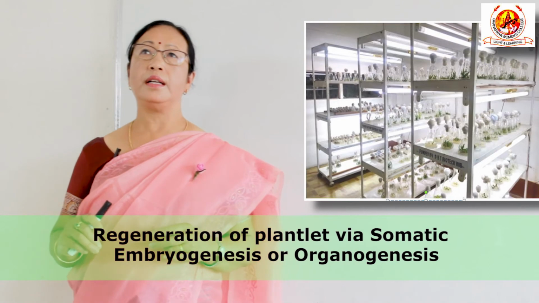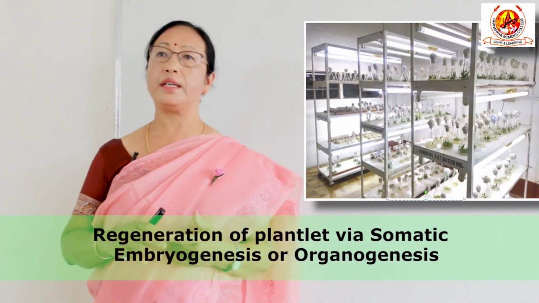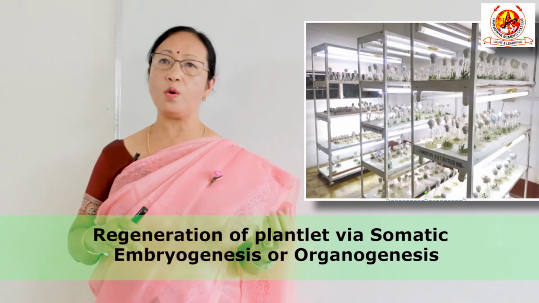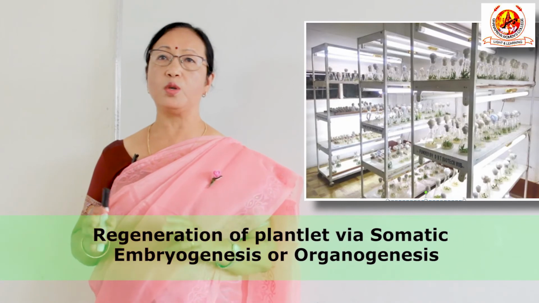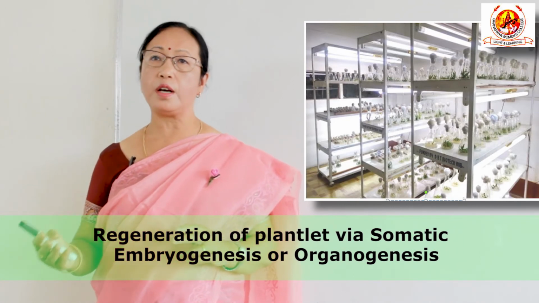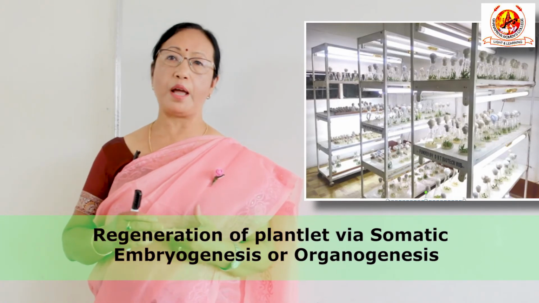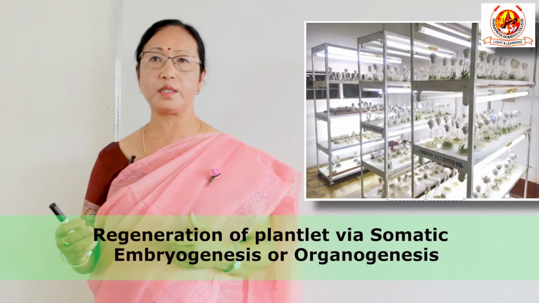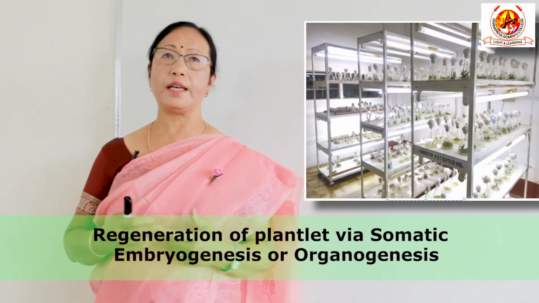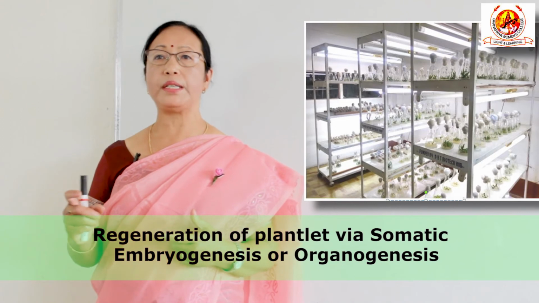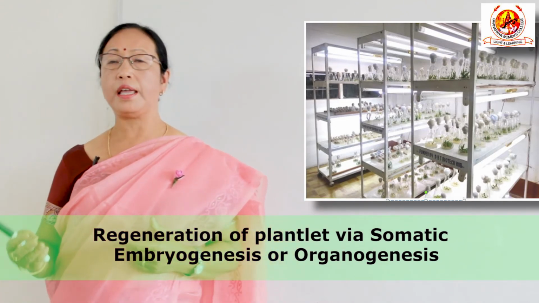And in this case, the type of embryo which we have to induce in culture is the somatic embryo, because the embryo is developed from the somatic cell. So we call it somatic embryogenesis. If it is developed in the organ, then we call it organogenesis. But development of embryo, that is somatic embryogenesis, is preferable to organogenesis, because in the case of embryogenesis, the whole complete embryo, that is the embryo which can develop into the whole plant, can be obtained.